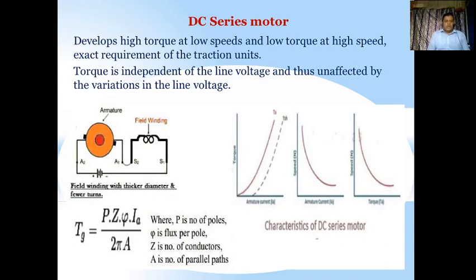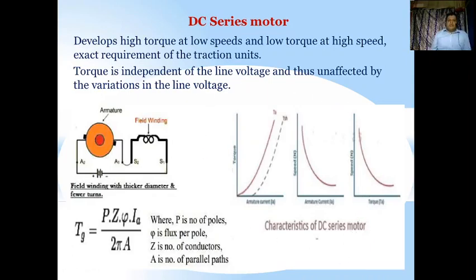If you see this particular diagram, there is a field winding with thicker diameter and fewer turns, and you can see the armature is there. The series motor has fewer field windings, and T = PZφIa / 2πA, where P is the number of poles, φ is the flux per pole, Z is the number of conductors, and A is the number of parallel paths. So these are the characteristics of the DC series motor.